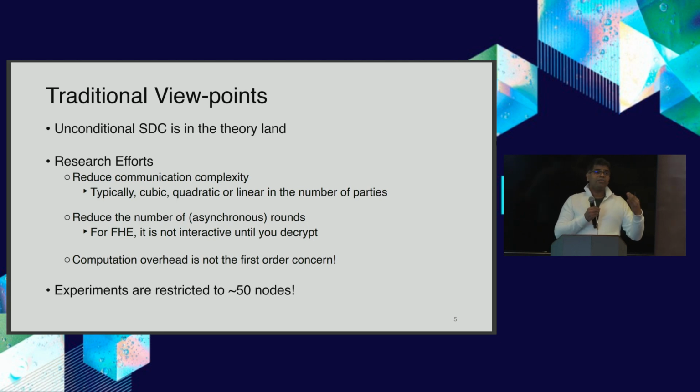We also try to reduce the number of rounds so that maybe it's non-interactive, as happened with FHE, or with as few rounds as we can. But typically, whatever experiments there are, they are restricted to 50 nodes or some domain like that. And it raises an interesting question: is it really practically useful? At least for the setting that I built up, it's not.